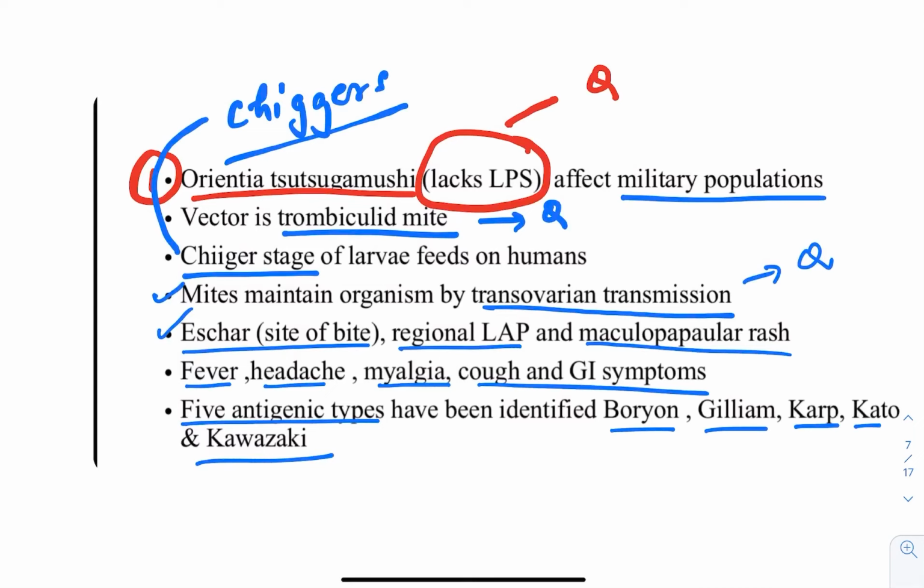So what you will do in the comment section, you will give me a mnemonic for how to remember the 5 antigenic types of this particular organism. But as such, 2 I have made you remember. One is Kawasaki and one is Bourbon, that you will definitely remember. Another ones are Gilliam, Karp and Kato. Let's have the discussion down in the comment section, your particular mnemonic for this one. Okay.